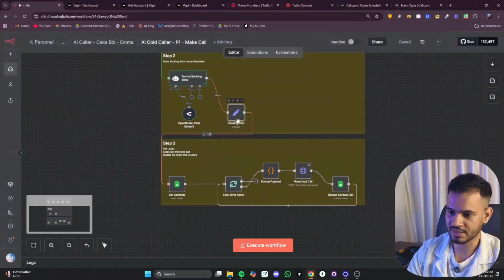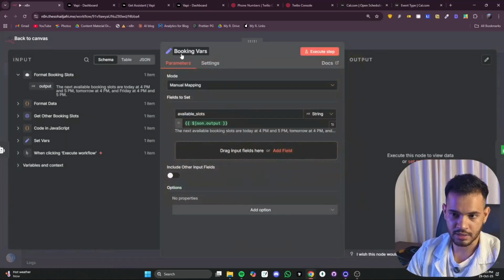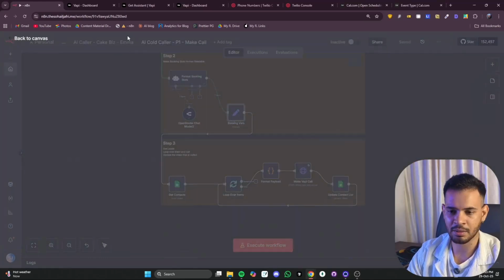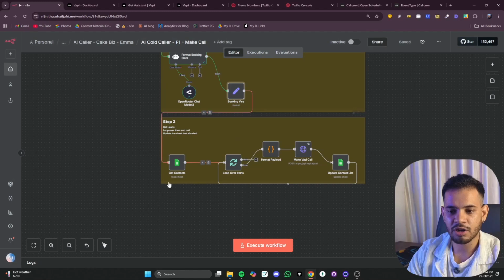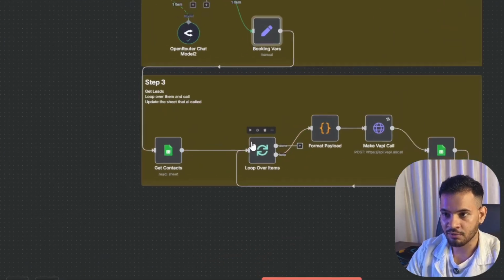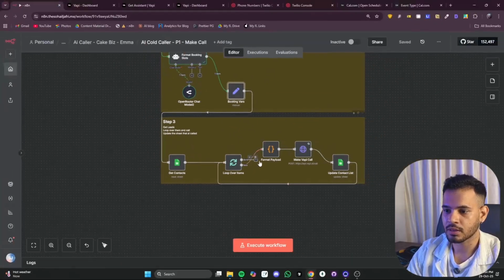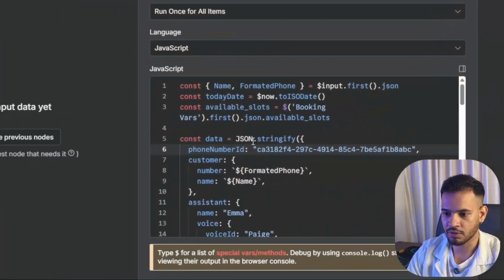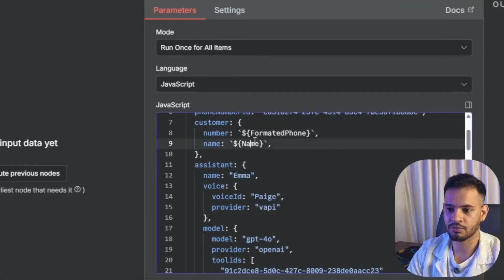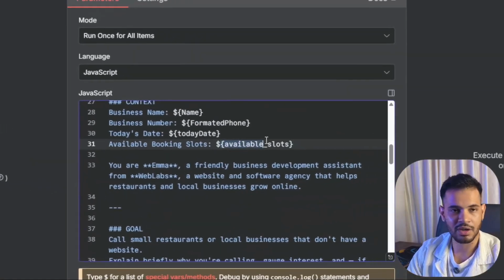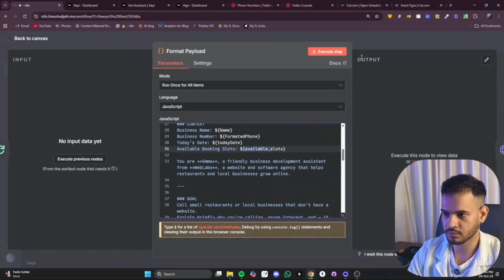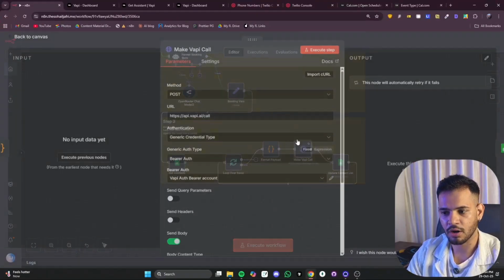After that, we set this in the booking, where it will just store what the LLM has given us, and after that it will scrape the contacts from our Google Sheet, loop over them one by one, then set a payload with customer number and name along with their available booking slot, and make them a call like this.